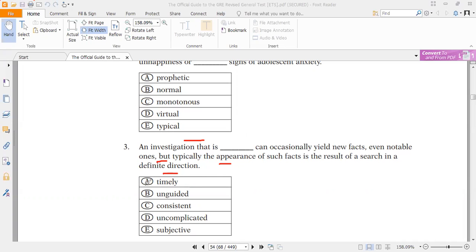Now look at the words which match mostly with the chosen word. Timely can't be the answer. Unguided, it can be a good answer choice. Consistent, definitely not. Uncomplicated, we don't know anything about uncomplicated here, so it can't be the answer choice. Subjective, definitely not. So the correct answer is B, unguided, or in an indefinite direction.